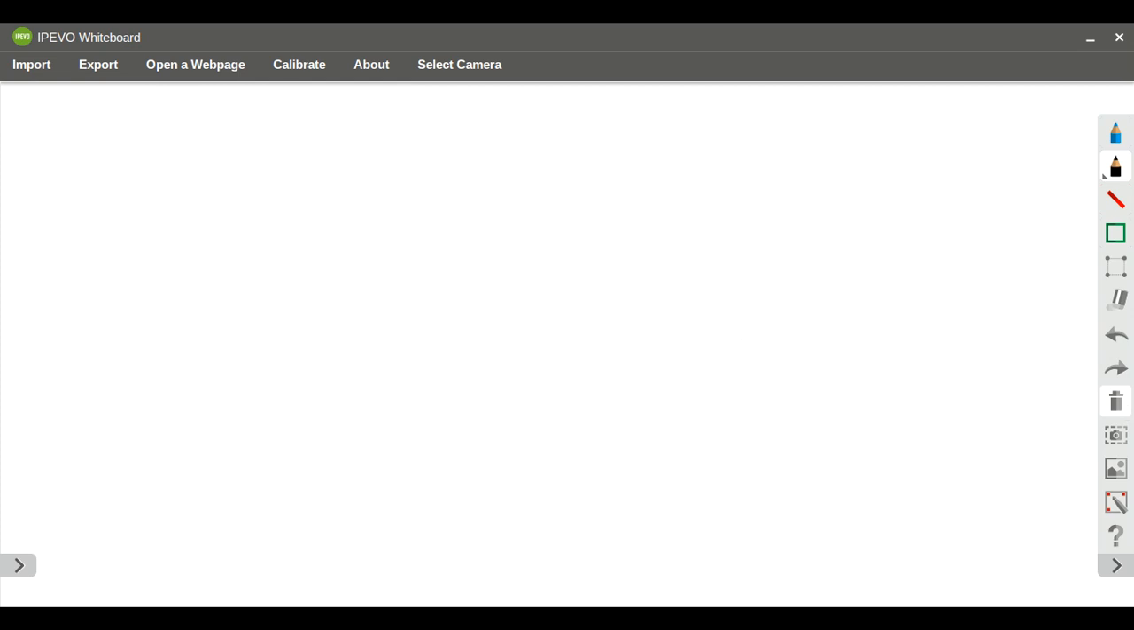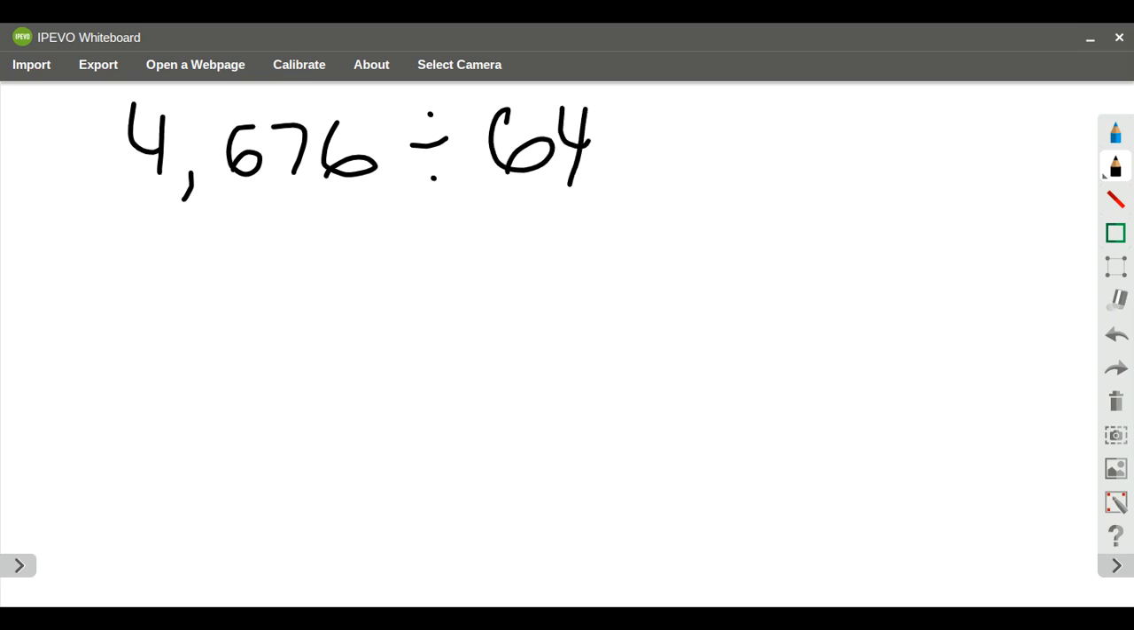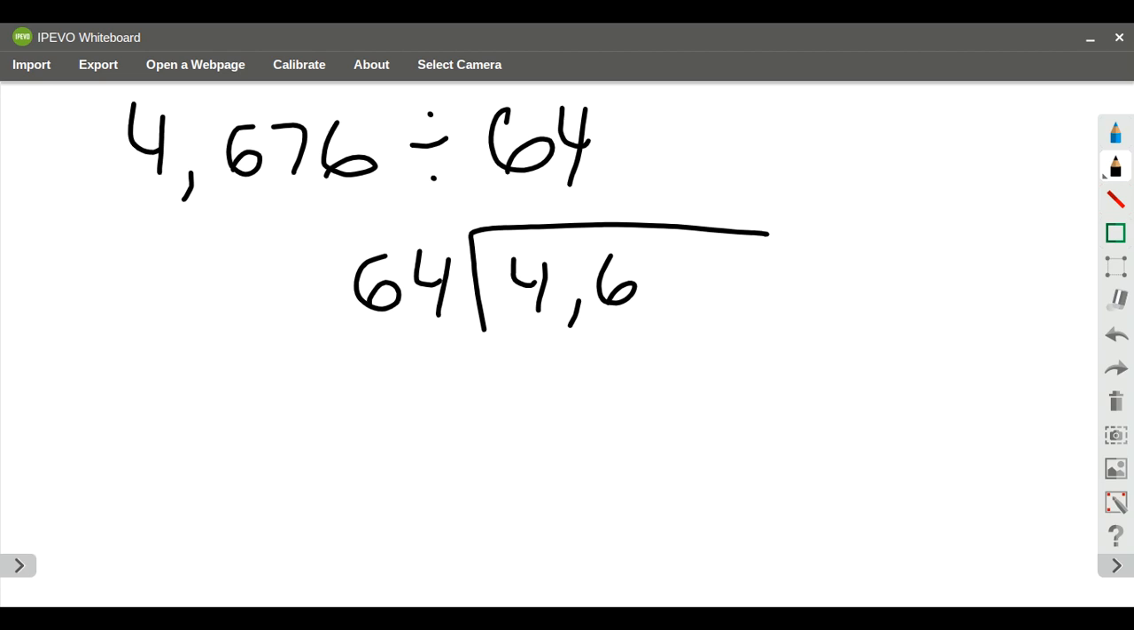Okay, take a look at your guided practice. In number 1, it says, when finding the quotient of 4,676 divided by 64, which place would you begin dividing? How do you know? Okay, so we'll take a look at this. I'm going to set it up in the box because sometimes it helps me to visualize and to see which place value. I'm going to do my dividing, and then let's talk about it.